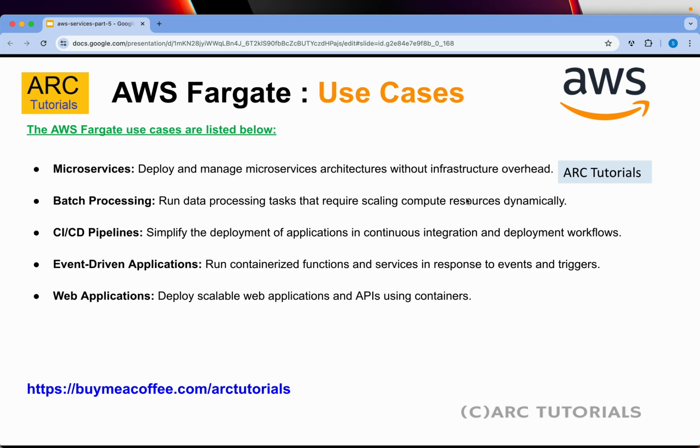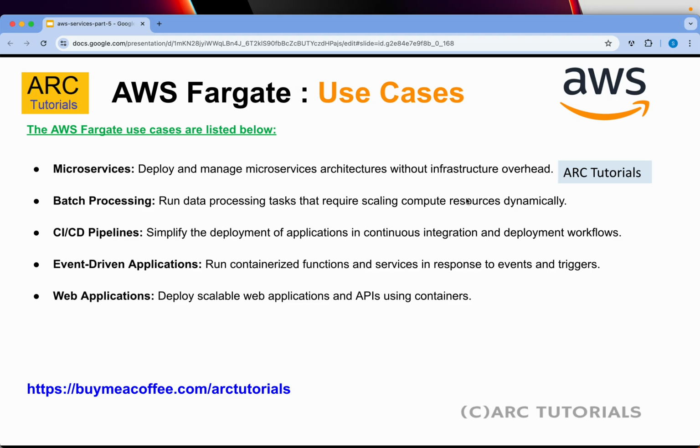What are some of the use cases? Microservices. This has to be one of the most commonly used across the stack of applications that we have seen. Batch processing: independent tasks which require running data processing, where the requirement would differ based on scaling or data processing needs. But that being said, batch processing can easily be integrated with Fargate.